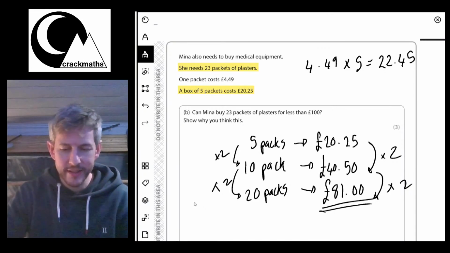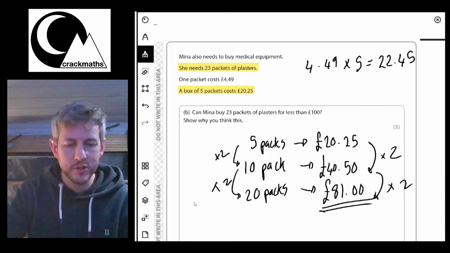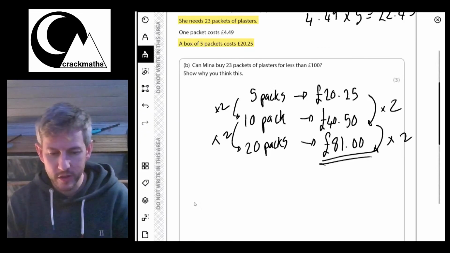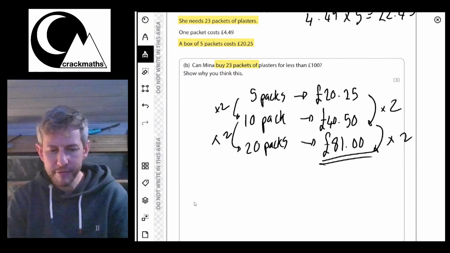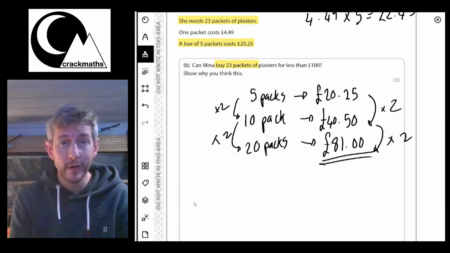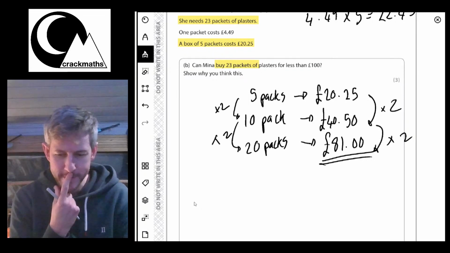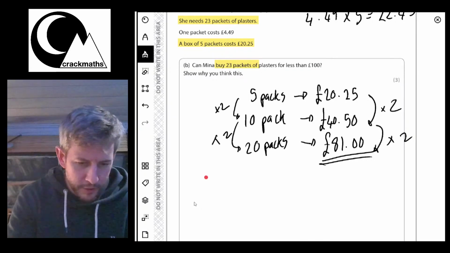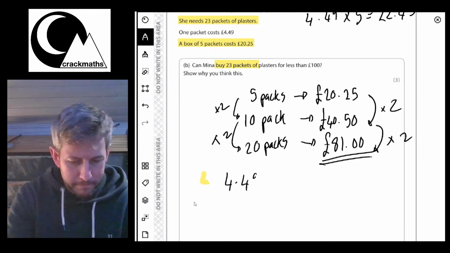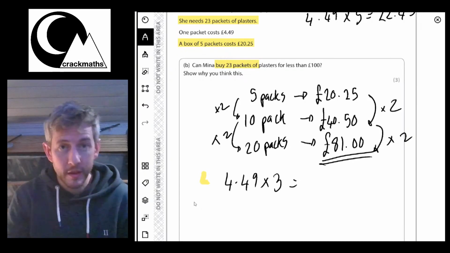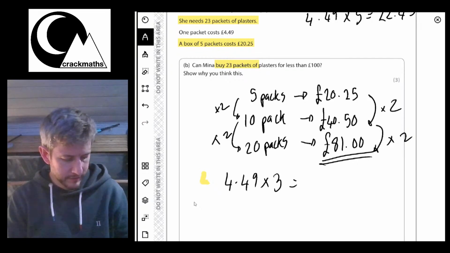So what I need to do is work out how much these last ones are going to cost. So we've got 23 packs of plasters. So let's have a look. I want 3 at this £4.49 times 3. Again, I'm going to do that on my calculator.